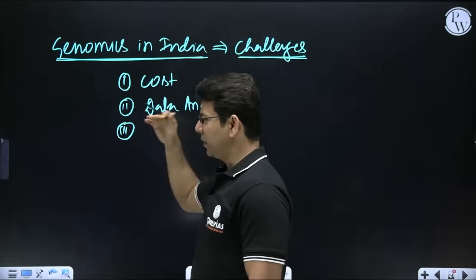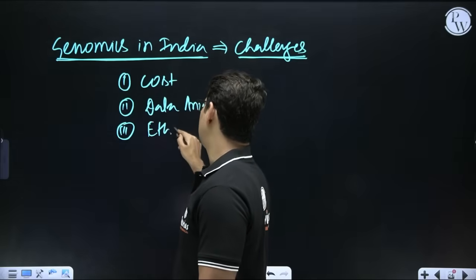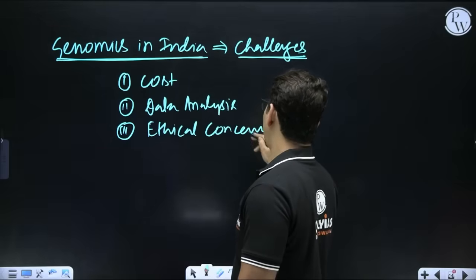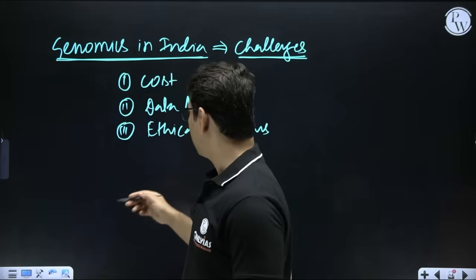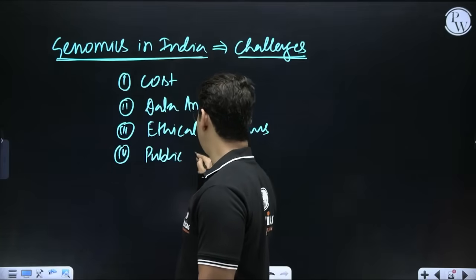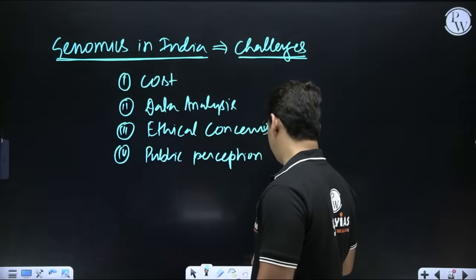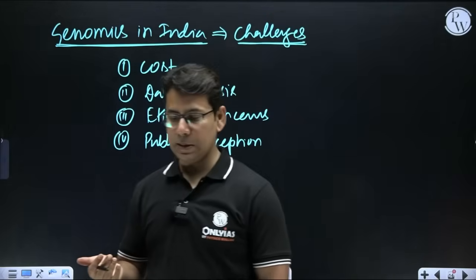So it makes it a lengthy process. Third one is ethical concern, because we are collecting data from human beings. And ethical concerns are many, we'll talk about that too. Then there is something called public perception, public perception about all this project, that what kind of data we are coming up with, why we are collecting data, where the data is kept, right?